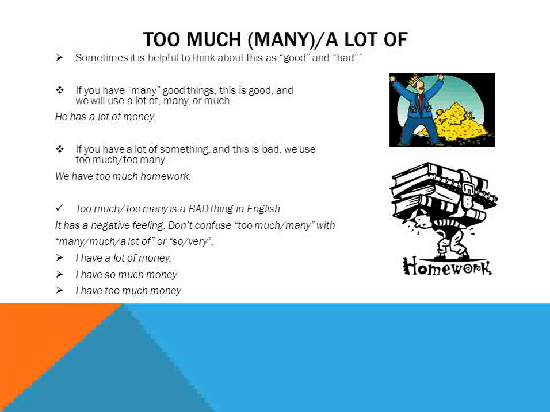So let me go over a couple of sentences. I have a lot of money, just like the first picture. I have so much money. These two are very similar. But the last sentence here, I have too much money, this is telling us that this situation is bad. There's something bad about this. Maybe now I have a problem because I have this money. So when you bring in the word too much, too many, you are now saying that this is negative. A really important difference between the other two.